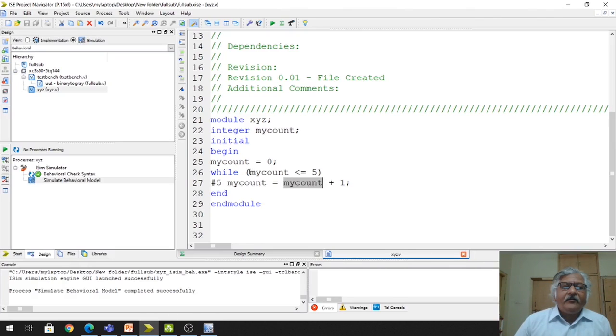Now again in the while expression, my count value is 3, which is still less than or equal to 5. Again this is true. So this statement is again executed and the my count value will become 4, and this 4 will be assigned to my count after 5 unit time.